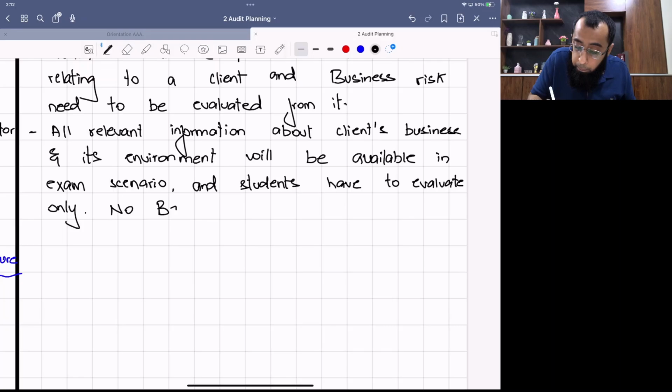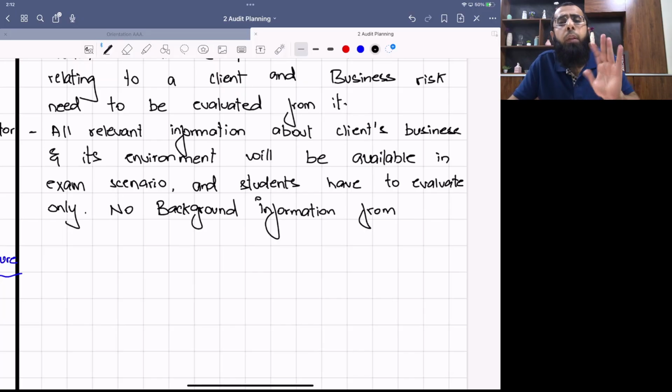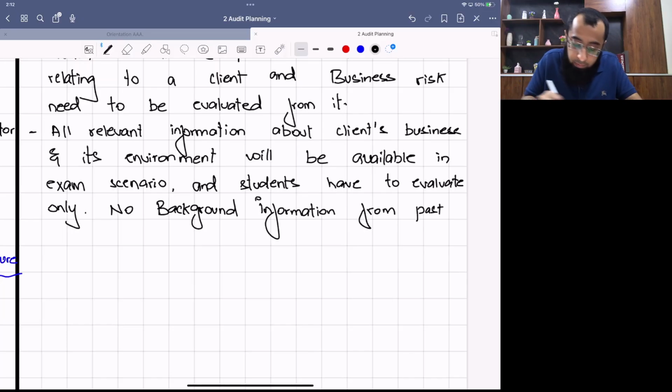No background information from past studies is required. This is very important because sometimes in business risk the students get confused about how they will have knowledge relating to the industry. Everything will be given in the scenario. No background information from past studies is required.